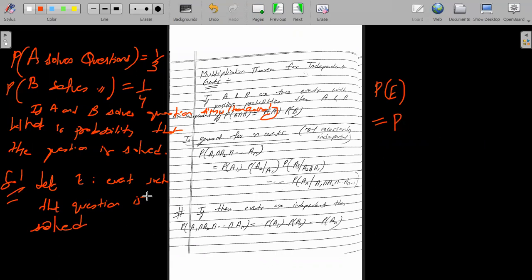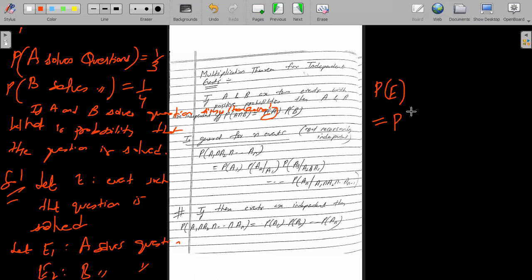Ideally what I should have defined the events. I should have let E is the event such that the question is solved. Let E1 is the event A solves the question and E2 is the event that B solves the question.